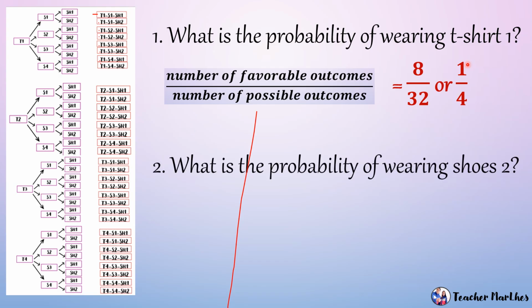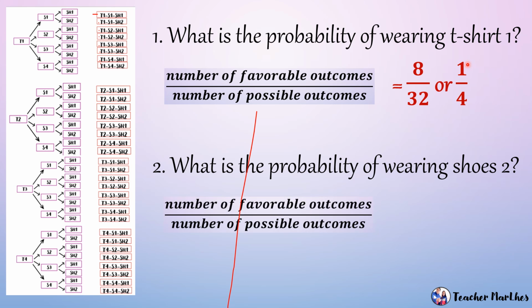Question number 2, what is the probability of wearing shoes number 2? So using again the formula, number of favorable outcomes over the number of possible outcomes. So yung possible outcomes natin, 32 pa din yung ilalim. So probability of wearing shoes 2. So, hahanapin nyo dito kung ilan ang shoes 2 na nakalista dito. Okay, so bilangin natin kung ilan ang shoes number 2.